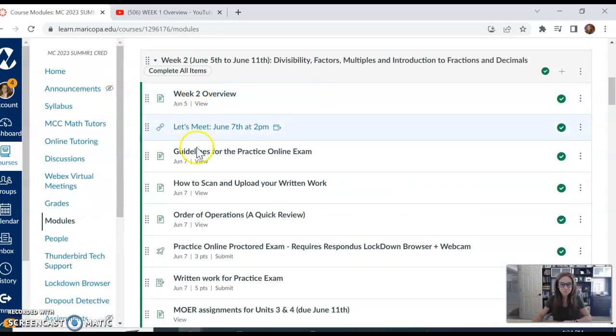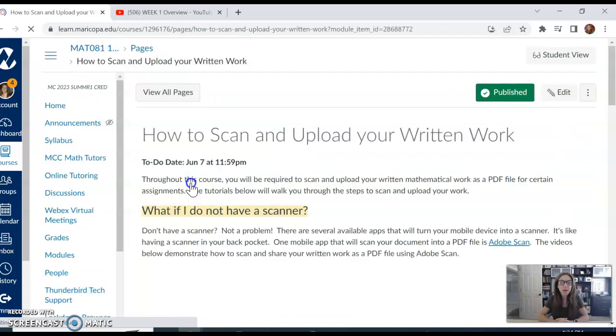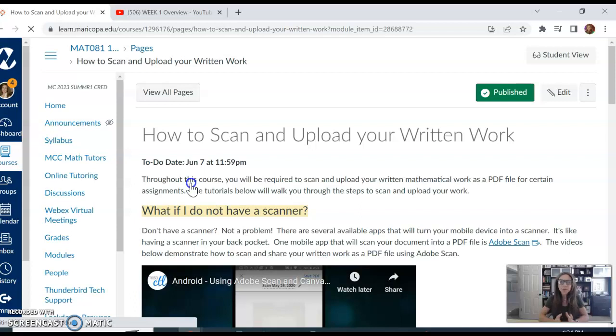We reviewed the guidelines. Oh, and then after you show your written work, you need to scan and upload it. So let's go ahead and open up that page. If you don't have a scanner that sits on your desk or tabletop, that's totally fine. You can use your mobile device. My phone is my scanner, or your iPad if you have an iPad.